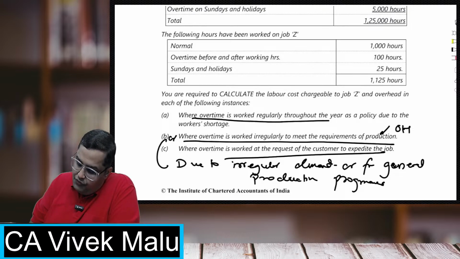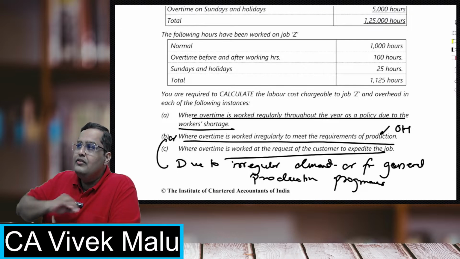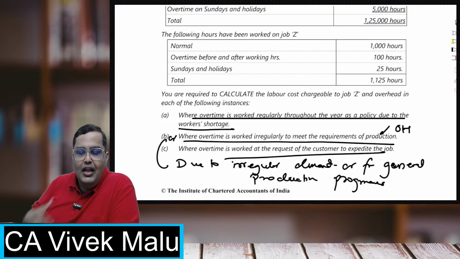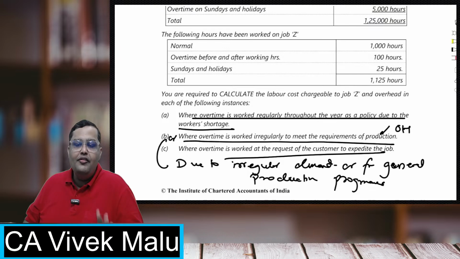And where overtime is worked regularly throughout the year as a policy due to worker shortage, students, if overtime is worked regularly because there is worker shortage and we always have to make sure that the workers do overtime, then it is treated as a part of the normal wages.